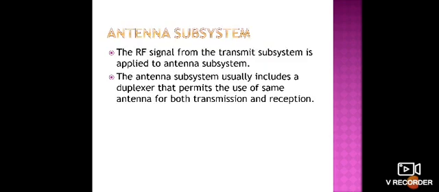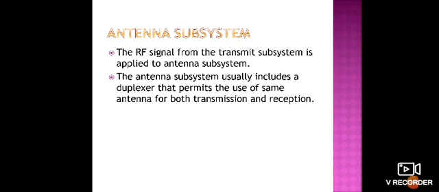The next one is the antenna subsystem. The RF signal from the transmit subsystem is applied to the antenna subsystem, which usually includes a duplexer that permits the use of the same antenna for both transmission and reception. As I told in previous sessions, a duplexer acts as a switch, a single pole double throw switch, used to connect both sections to the antenna.